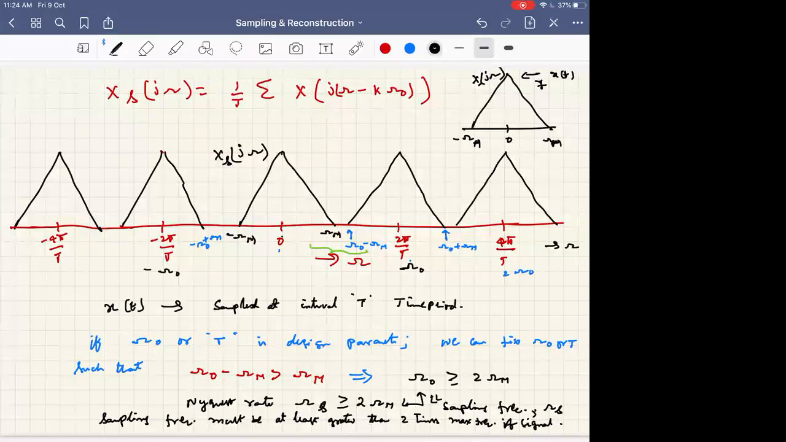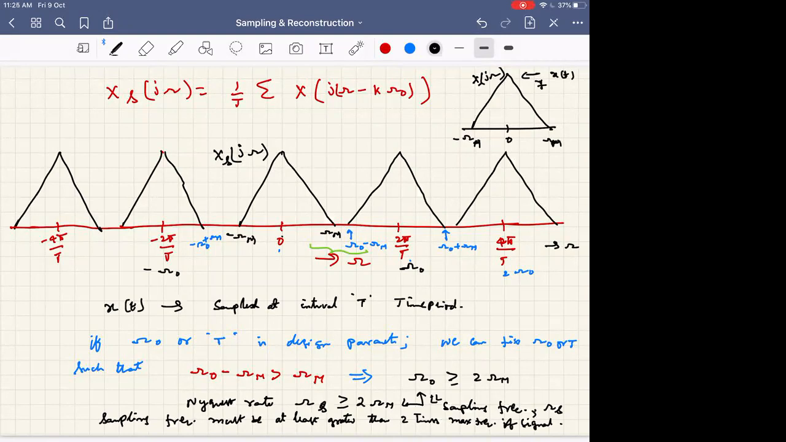Say I will give you the samples, I want x of t. What will you do? Can one of you tell quickly? Use a low pass filter, sir. Using some filter, not only low pass. Sir, we can use band pass also, no, sir? Okay, use band pass also, fine.